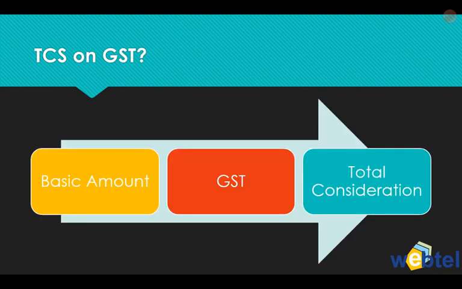Now question arises whether we have to collect TCS on the GST amount, that is the total consideration received, or the basic amount only. So that has been clarified in Circular 17 of 2020 of 29 September that TCS is to be collected on the total amount received. Otherwise that would have brought various problems in calculations, complications. That is why the government has advised in the circular also.